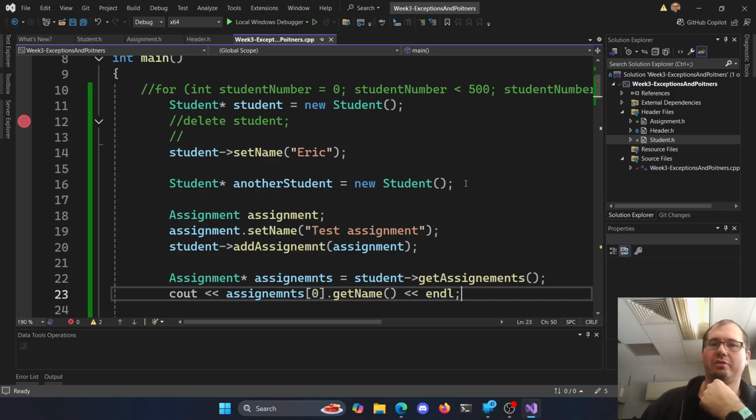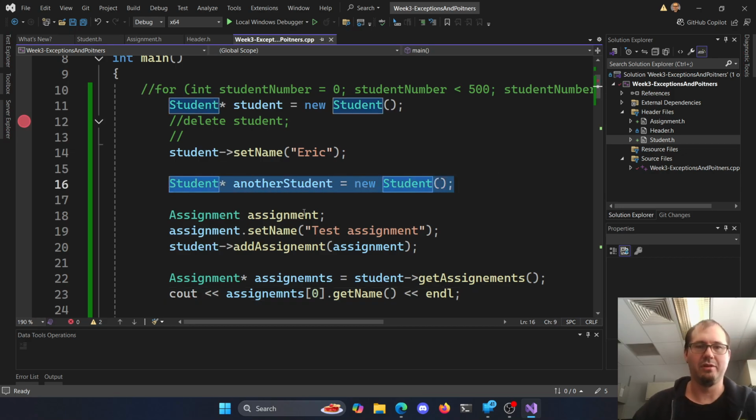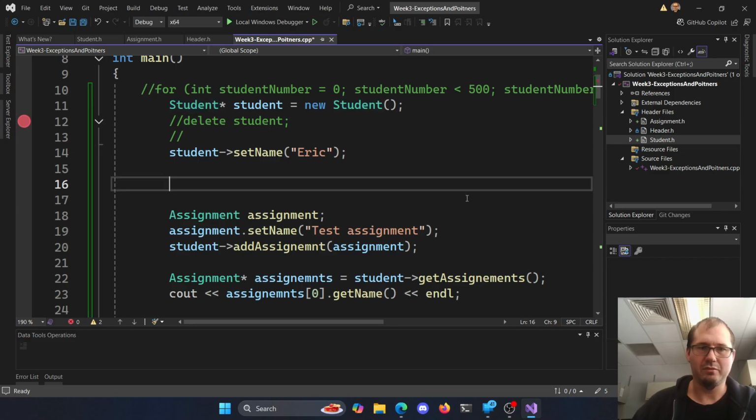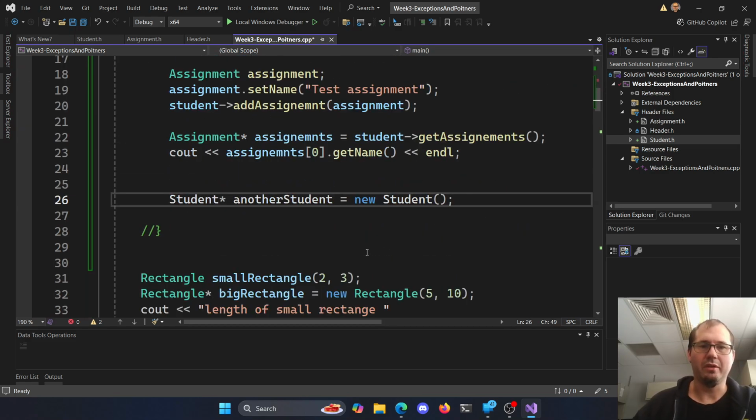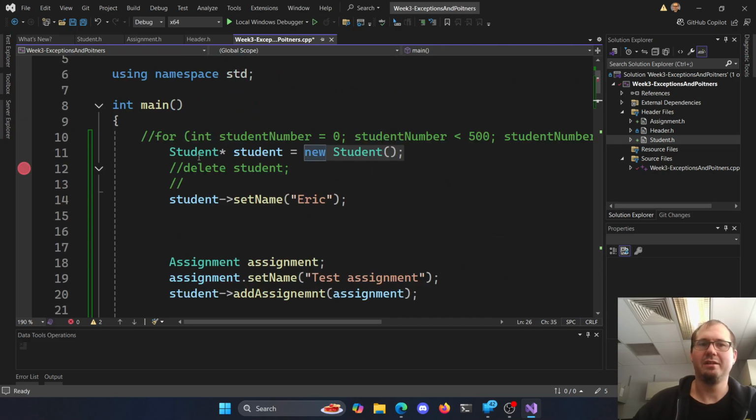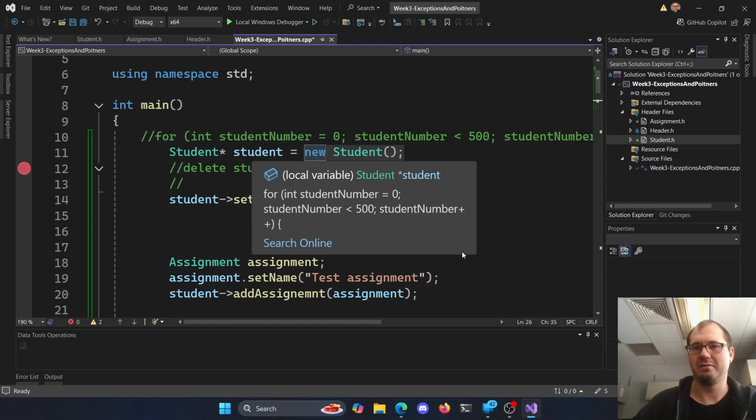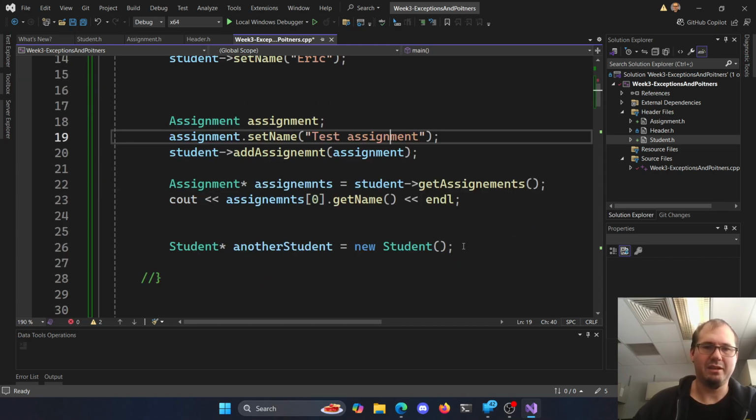Now if we wanted to make this other student and make a copy here, right? So say, hey, I want another student to equal this one here. So let's go and let's just move it down here. So, okay, I want another student equals a new student. Well, sure, I don't really want another one though, but what I really want is to be a copy of this student here. Right, and that gets to be a little bit annoying. Maybe how about we say student?